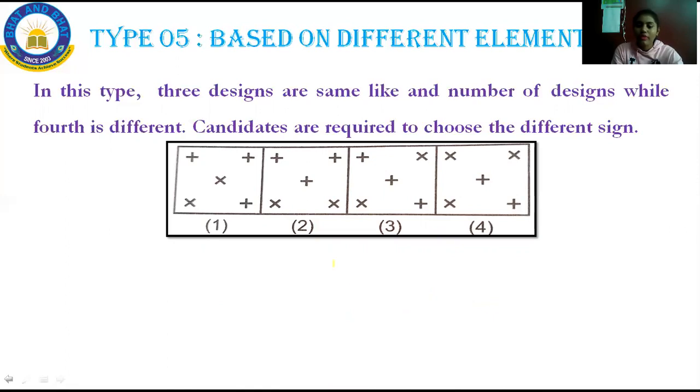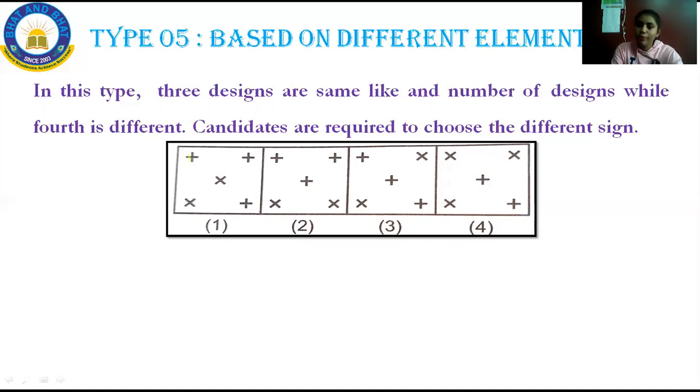Come to option 1. While solving the question answers based on the odd man out chapter, please go through each and every option. If you tick the direct correct answer, it is of no use. Go through each and every option, give reasoning, start with the reasoning and then choose the correct answer. Now we'll start with the first option. It is about all your signs. Different elements is based on sides.